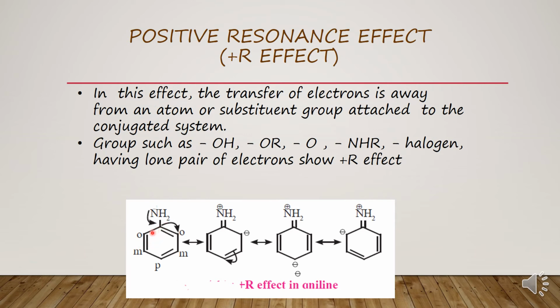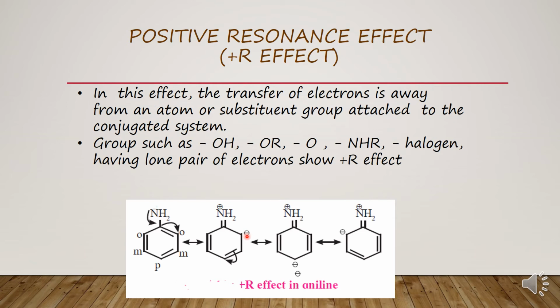Children, this is the molecule of aniline, where you see a benzene ring and one hydrogen atom substituted by an NH2 group. Nitrogen contains one lone pair of electrons here, and then what will happen? There is an interaction of one lone pair and one pi bond. This lone pair of electrons will shift to this carbon atom and this double bond will shift to the next carbon atom. Because the electron is going away from nitrogen, it will acquire a positive charge, and it is coming toward this carbon, so that carbon acquires a negative charge.